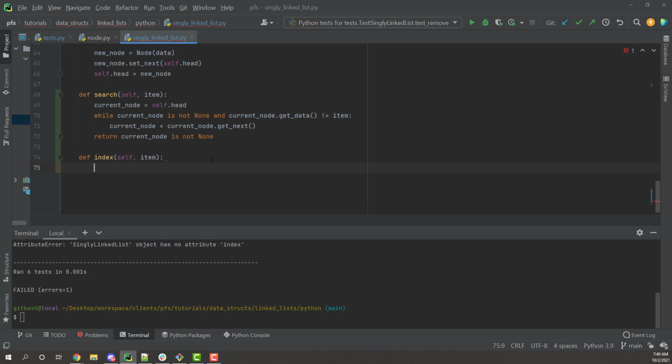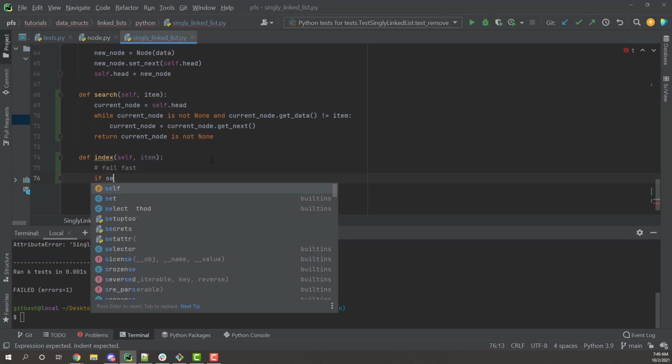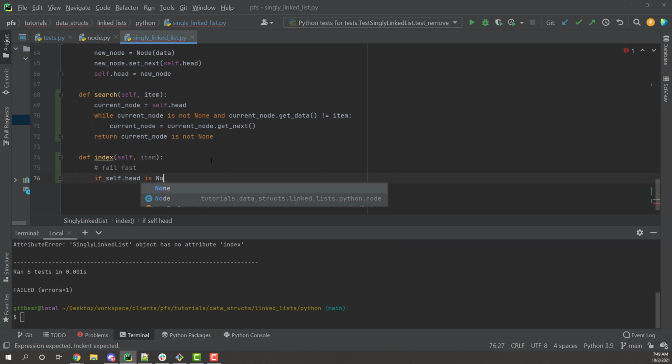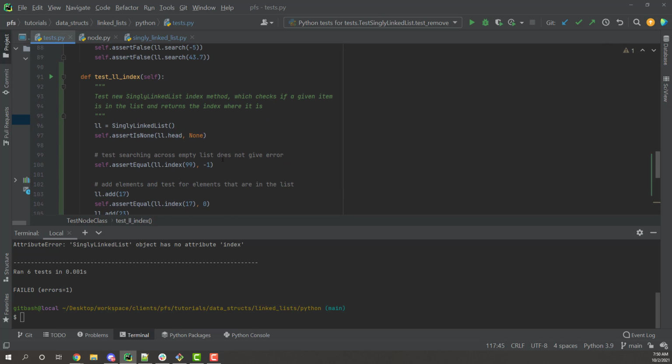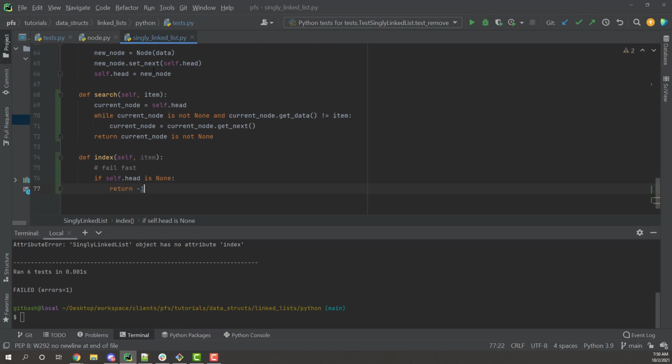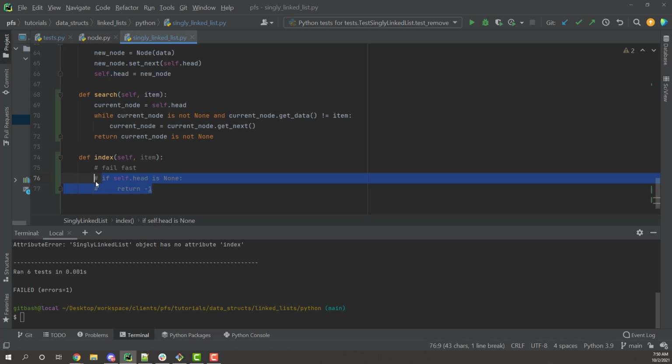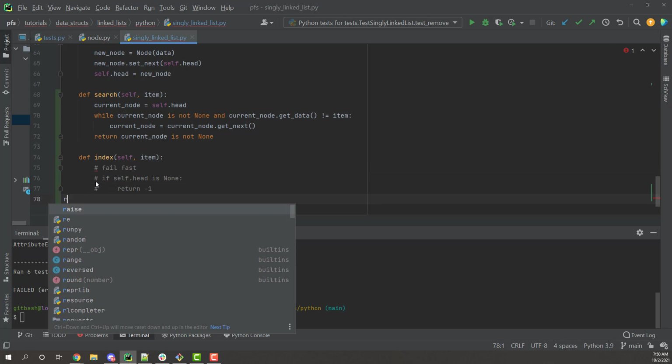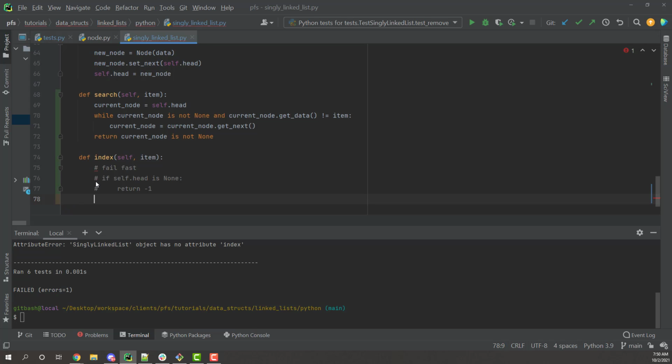All right, the first thing I want to do is fail fast. So basically all that means is I want to handle the case in which my list is going to be empty. So it's easier to do it here: if self.head is none, right away return -1. So this is actually going to pass this first test case right here. If I don't do it here, I'll just say it returns none, or I do a pass statement, which will return none by default.